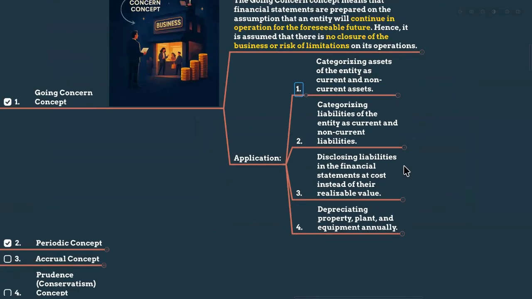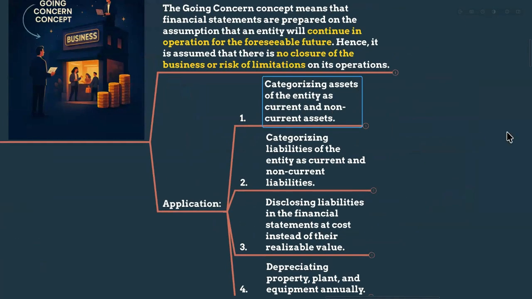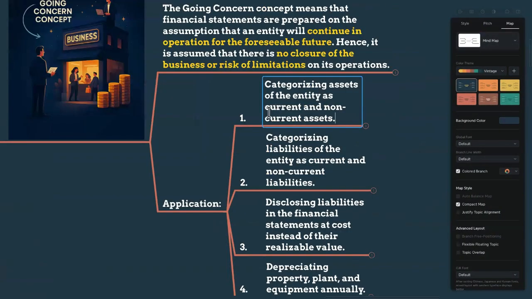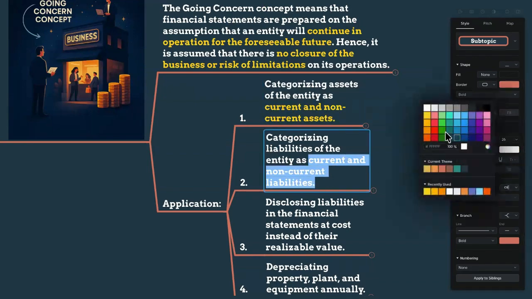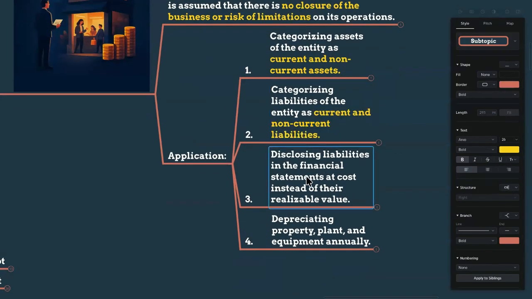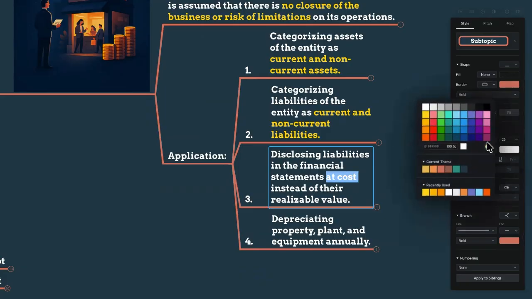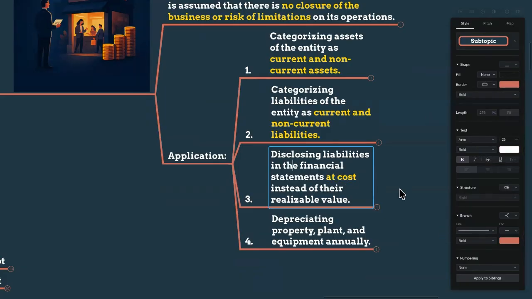So that's the very basics, right? We are categorizing the assets of the entity as current assets and non-current assets based on this assumption, and categorizing the liabilities as current and non-current liabilities based on this concept. We are also disclosing the assets and liabilities in the financial statements at cost instead of their realizable value, instead of the actual market value of the particular assets or liabilities.